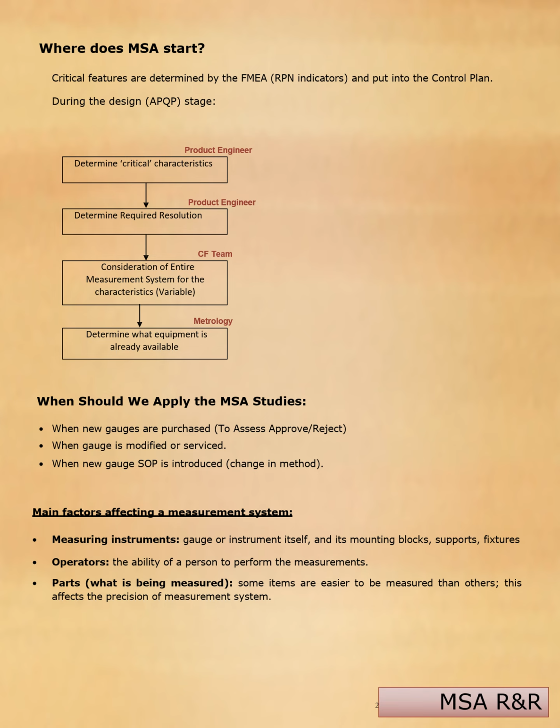Main factors affecting a measurement system. Measuring instruments: the gauge or instrument itself and its mounting block, supports, or fixtures. Operators: the ability of a person to perform the measurements. Parts: some items are easier to measure than others. These affect the precision of the measuring systems.